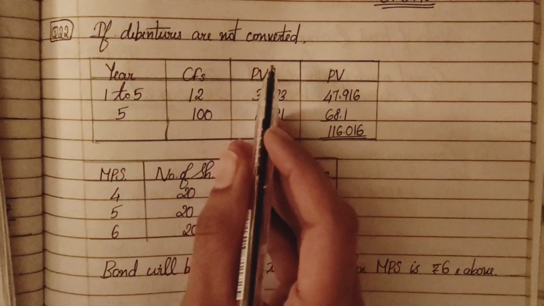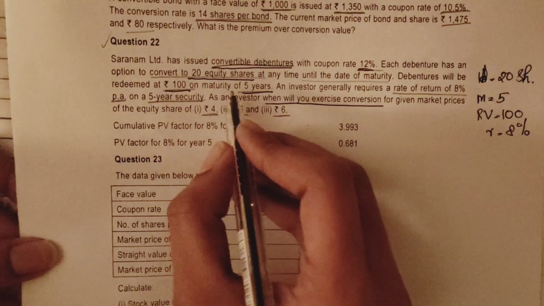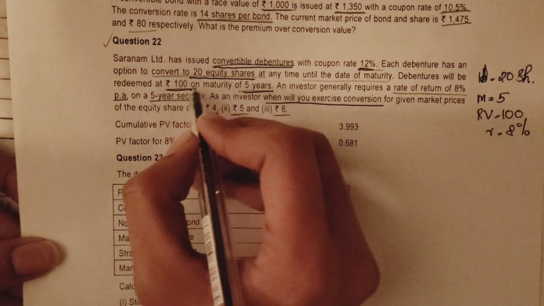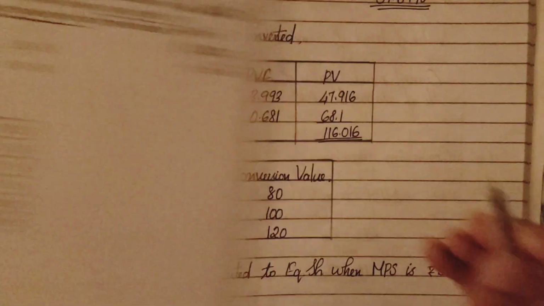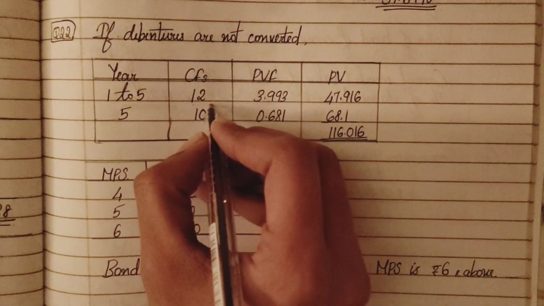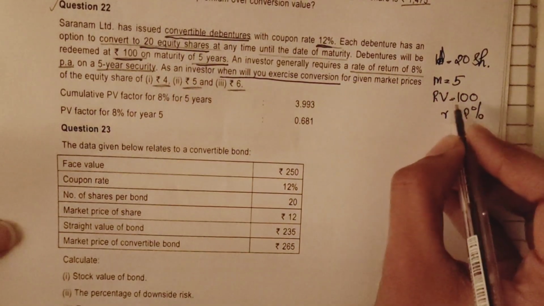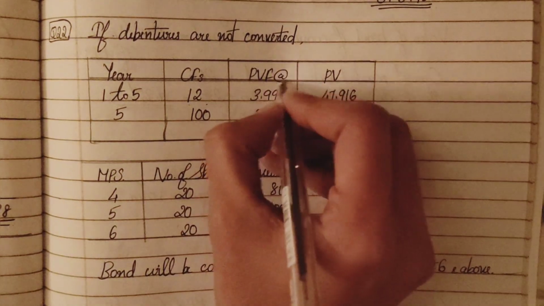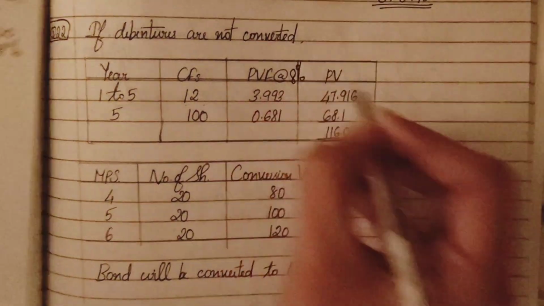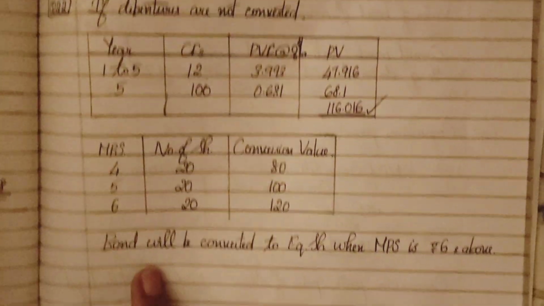So if debentures are not converted, 1 to 5 years, what will the cash flow be? 100 face value into 12%. 12 will be the cash flow for each year up to 5 years. And in the 5th year, redemption value is 100. So 5th year 100. Present value factor at the rate of 8%, when you do that, you will get the present value of the bond as 116.